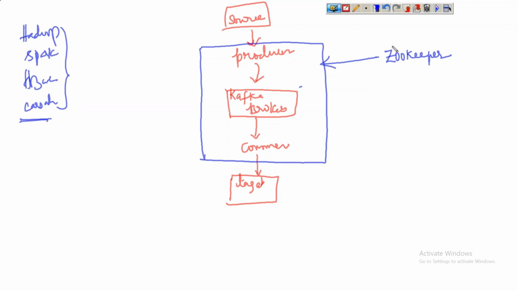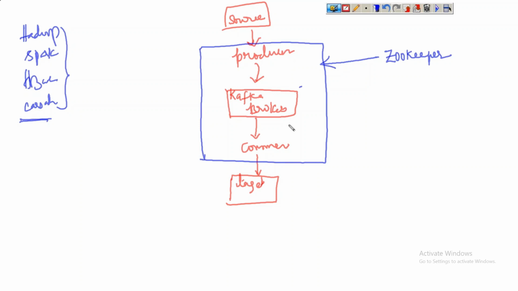Remember that Zookeeper is a coordinator daemon which always monitors the processes or the daemons running in one cluster, and it tries to manage them. It looks after them. We can't maintain the cluster manually. We cannot monitor whether all the daemons are running or not manually.